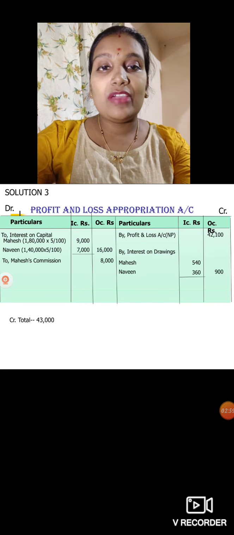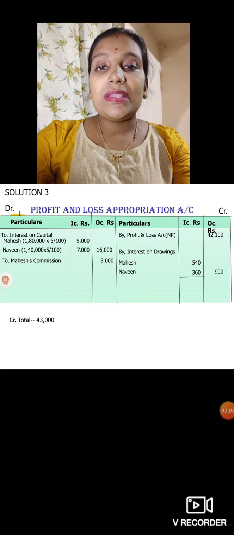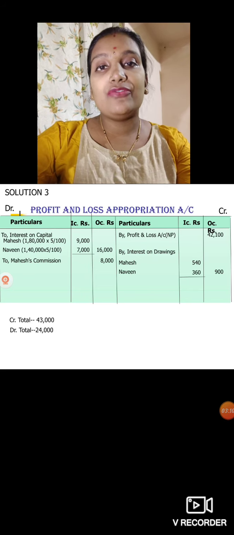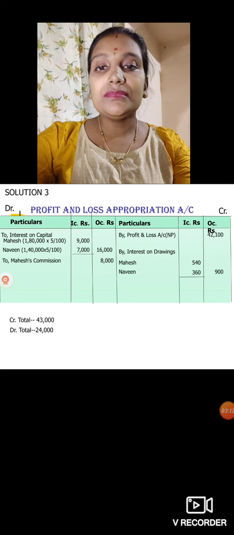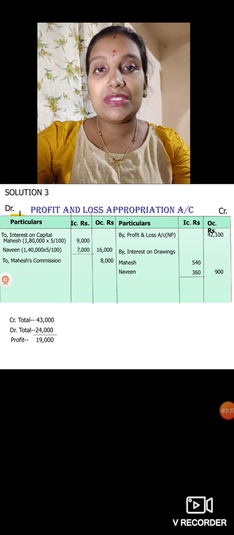Credit side total we have 43,000, because 42,100 plus 900 will be 43,000, and debit side 16,000 plus 8,000 we have 24,000. So the difference amount, the profit, is 19,000.